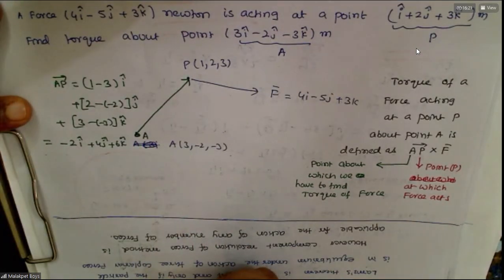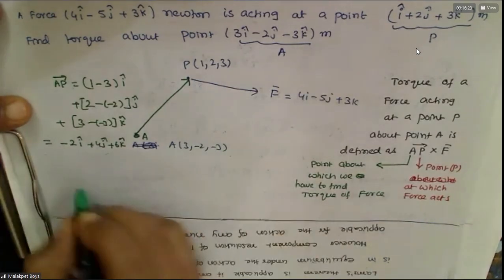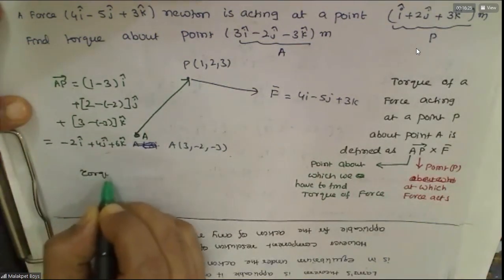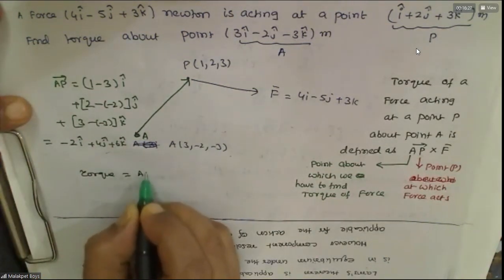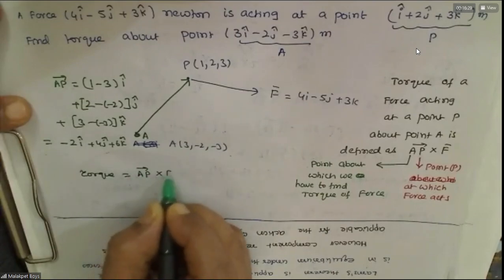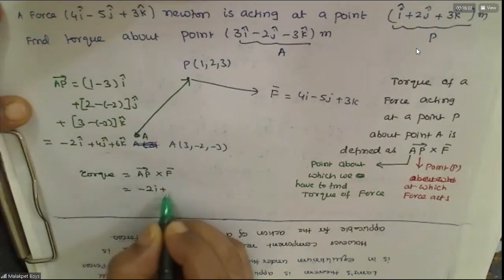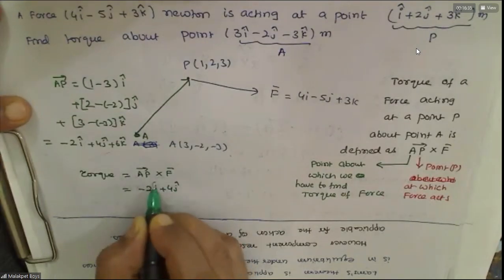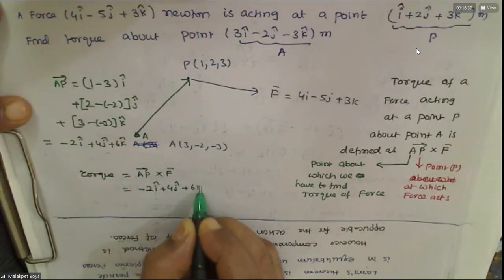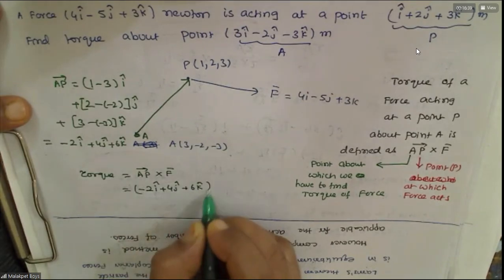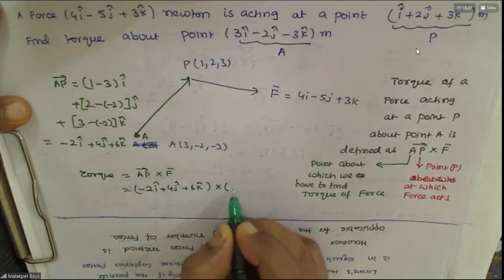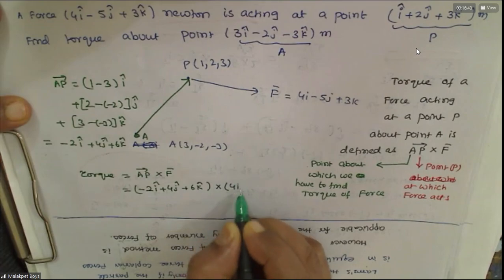So what is the torque? Force. What is the force vector?